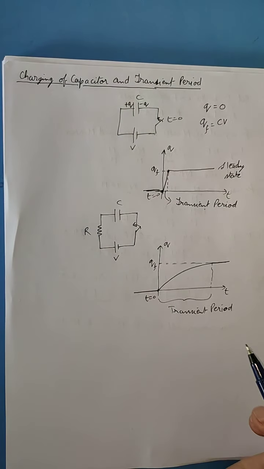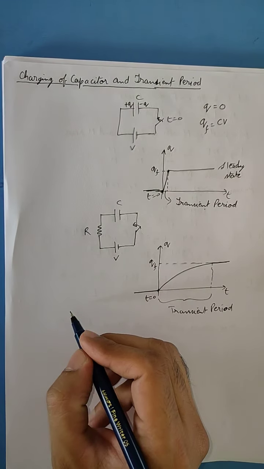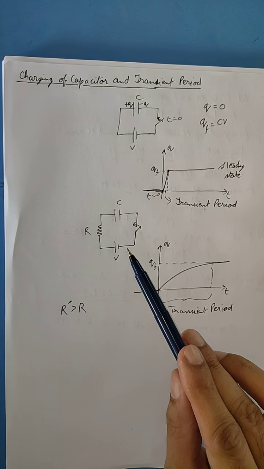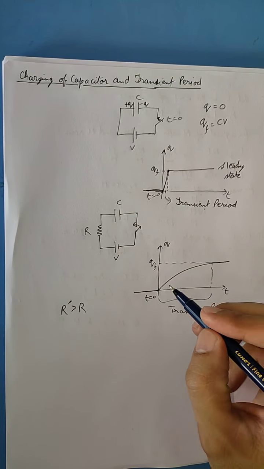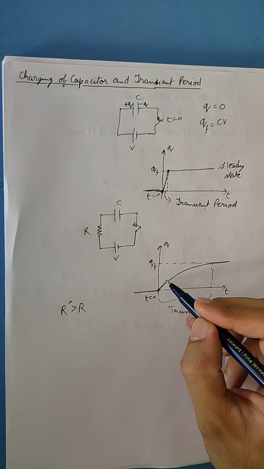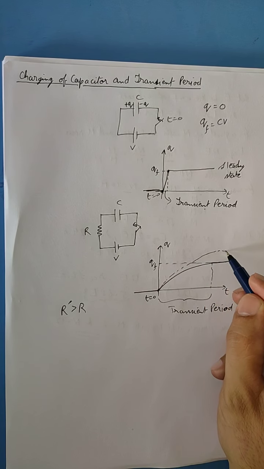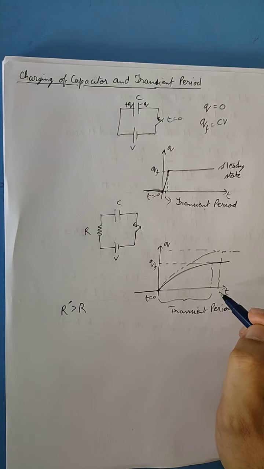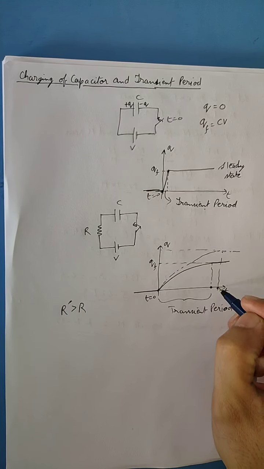Now if we increase the value of resistance, suppose instead of R we join R dash, and R dash is greater than R, then as R is increased, the current will further decrease and the charging of the capacitor will become even slower. So the new curve will be like this, and the steady state will be achieved even later.